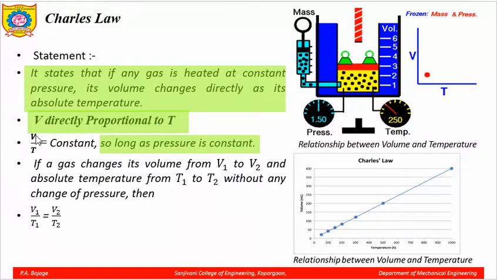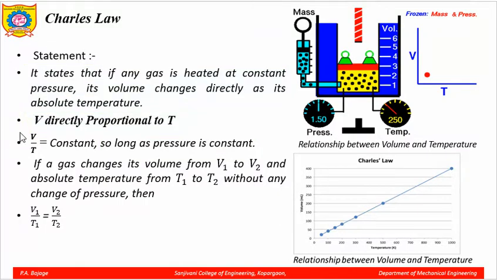So, you can write this as V upon T. This ratio V upon T will be constant. At what condition? As long as the pressure remains constant. In this diagram you can clearly see the pressure remains constant at the top. A weight is provided and a liquid is heated from the bottom. The pressure is the same, so what changes? Volume changes and temperature changes.